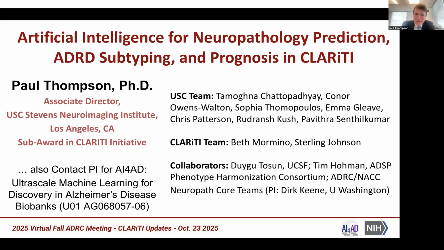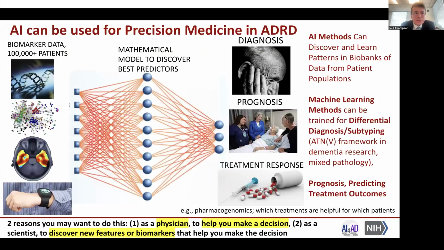Hello, everyone. For the next 10 minutes, I'm going to tell you a little bit about artificial intelligence for neuropathology prediction, Alzheimer's disease and related dementia subtyping, and prognosis in the Clarity project. This is joint work with my colleagues at USC and also members of the Clarity team and collaborators Dugu Tosun, Tim Homan, and Dirk Keen's team at the University of Washington.